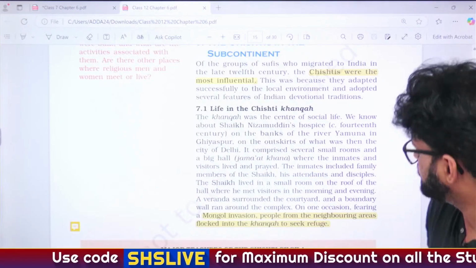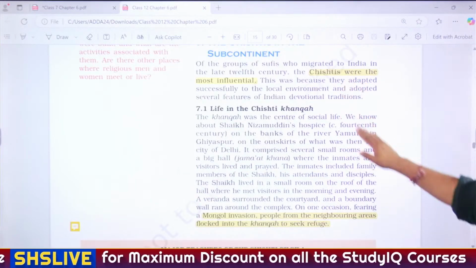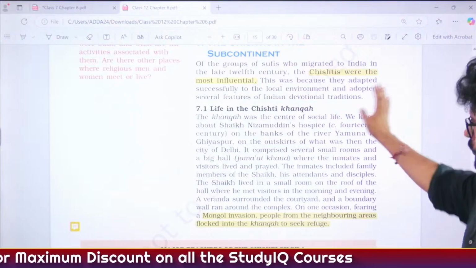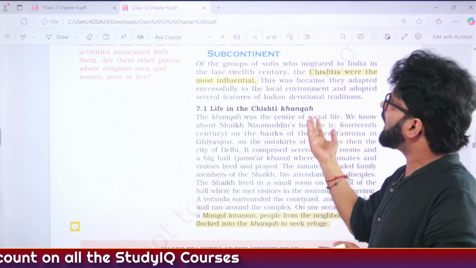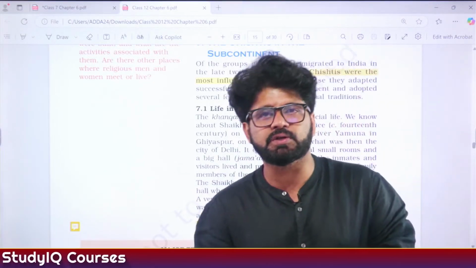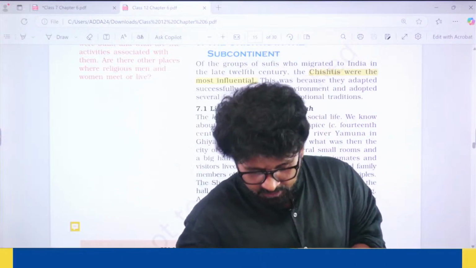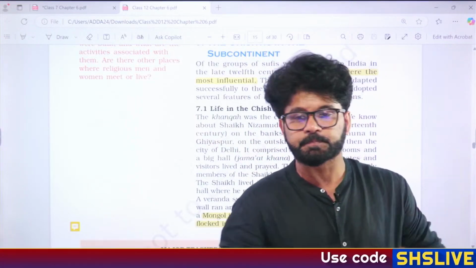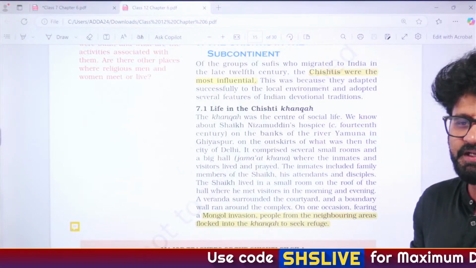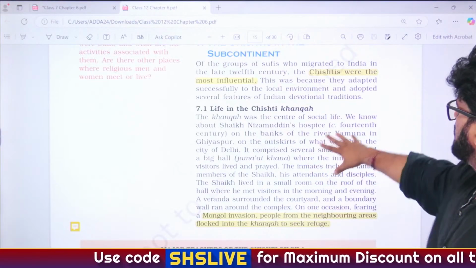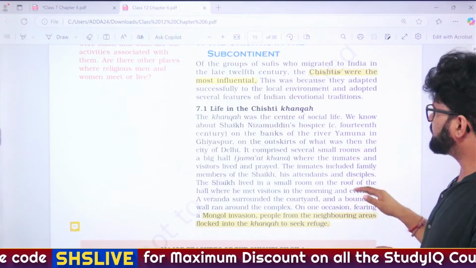And fast. So we are talking about Chistis, who are the most influential, and we'll talk about some important aspects related to Chistis. My question is, was Nizamuddin Aulia Chisti? Hope you people can see it. Do you want me to make these images larger? Is it fine for you?